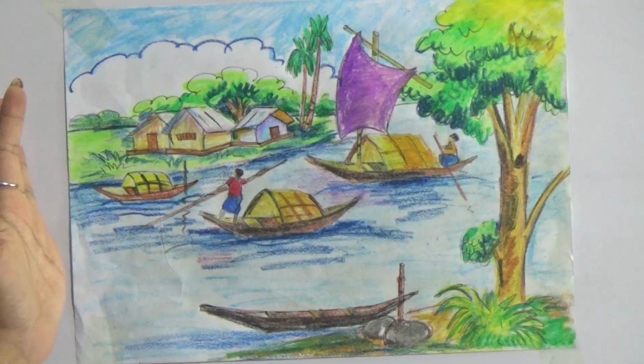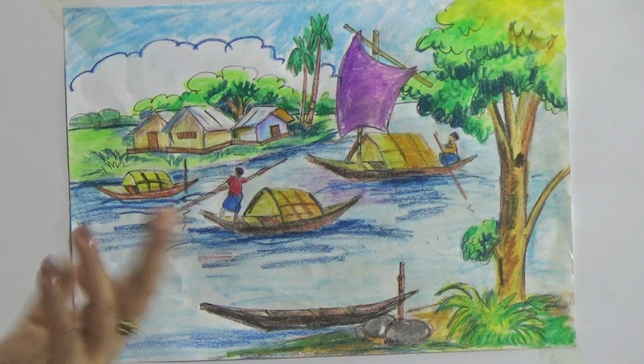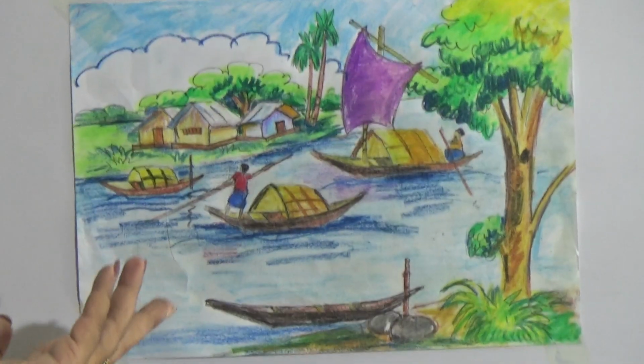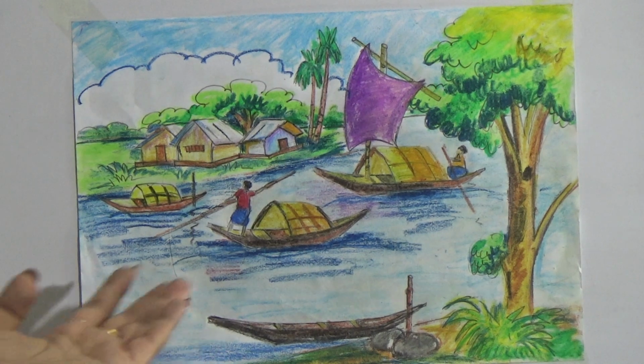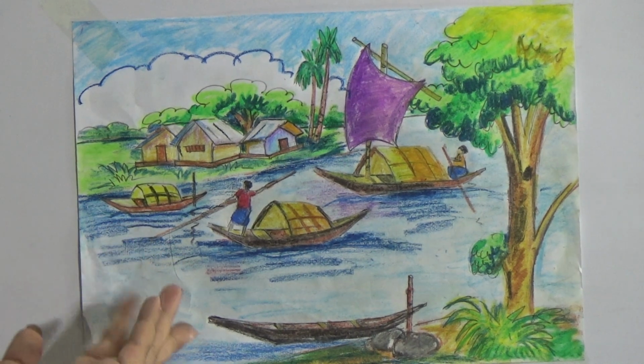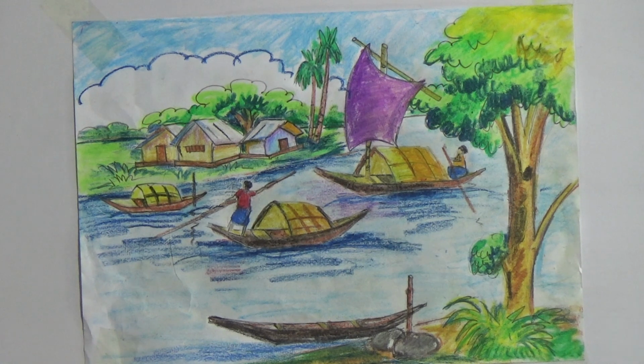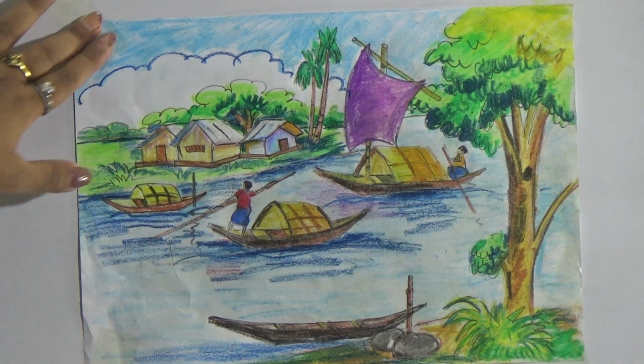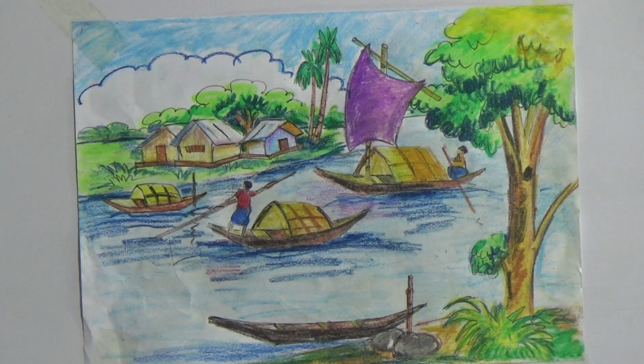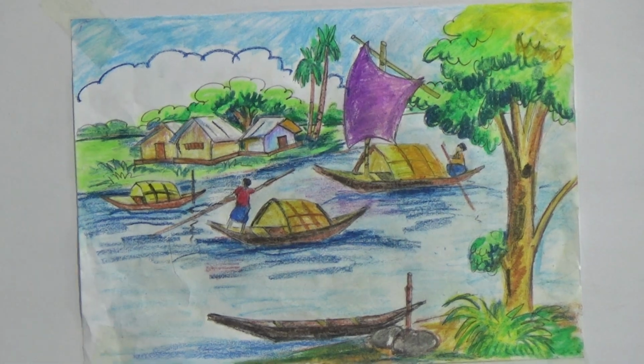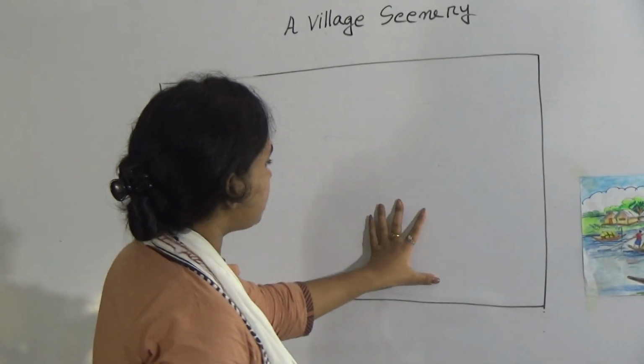Whenever you go to the village, you always watch this type of scenery, the boat and the river also. That's why I suggest you draw this. But if you want, you can draw by your choice, but it must be a village scenery, because this is your topic from the government.